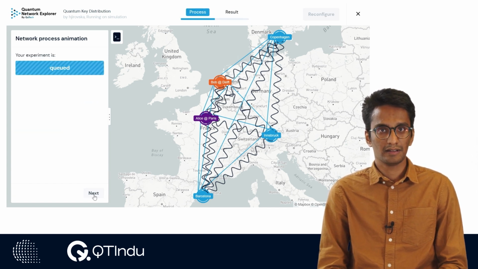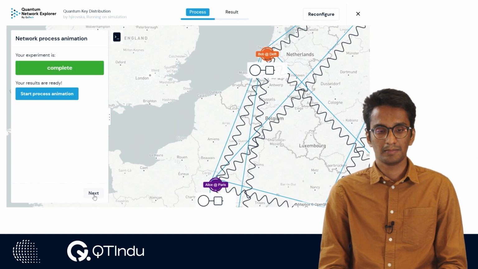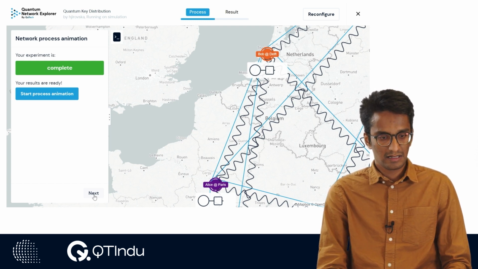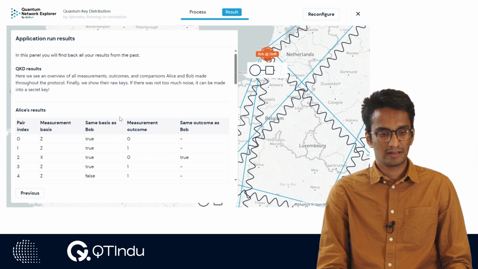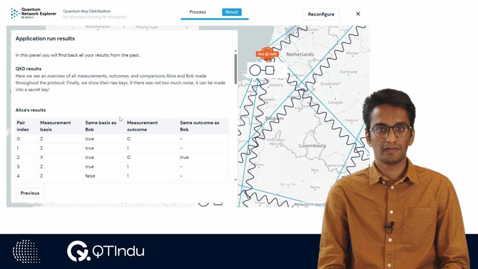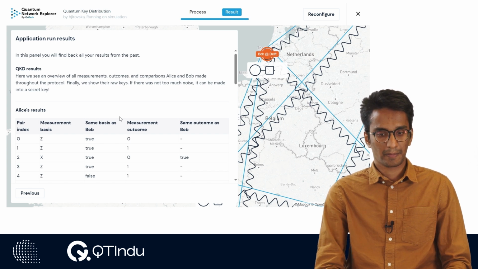As we click on Run, this job will be sent to the Q&E backend. Right now, it is being simulated using a simulator called NetSquid. So the wait that you see right now is over, as the simulation has finished and the results have returned to the front end. Let's go ahead and see the results. You can click on Load Results, and that will give you a full overview of the results that the backend has given you.